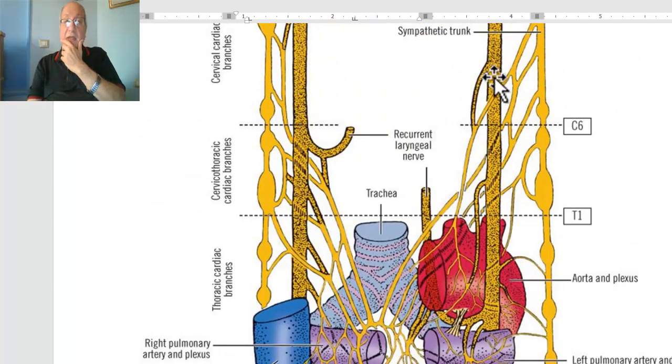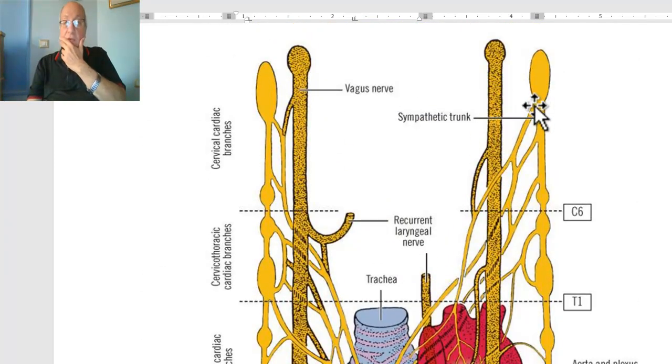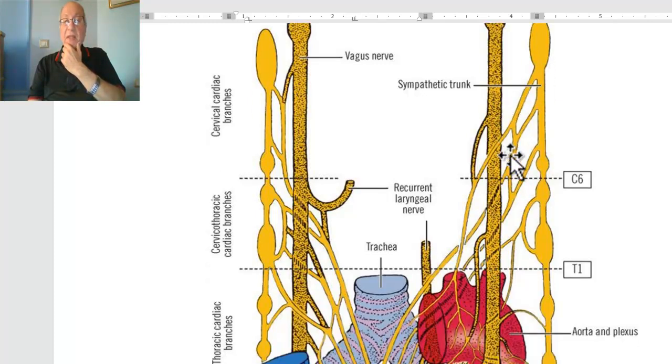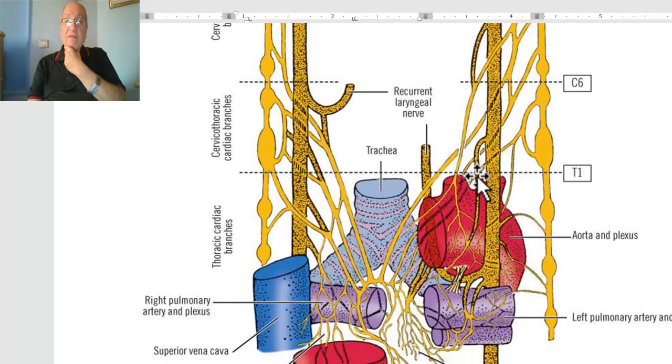Therefore, the two cervical cardiac branches, the superior cardiac branch from the left sympathetic chain and the inferior cervical branch of the left vagus. All other cardiac branches form the deep plexus.